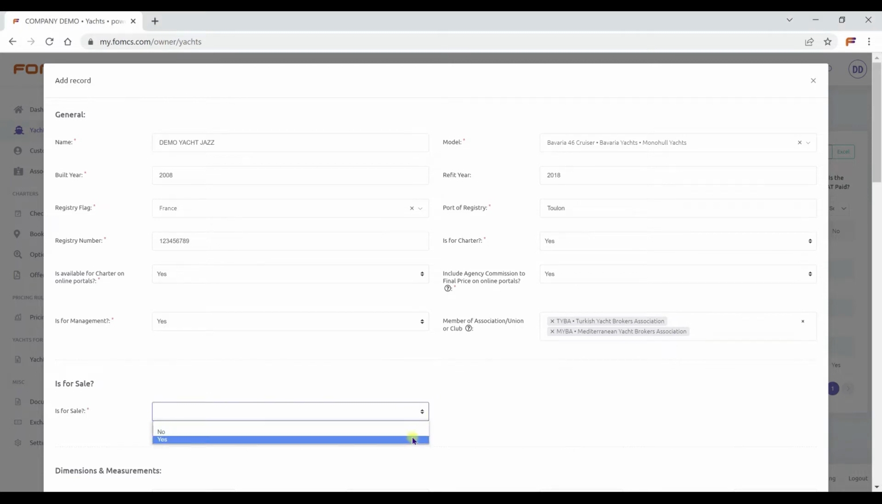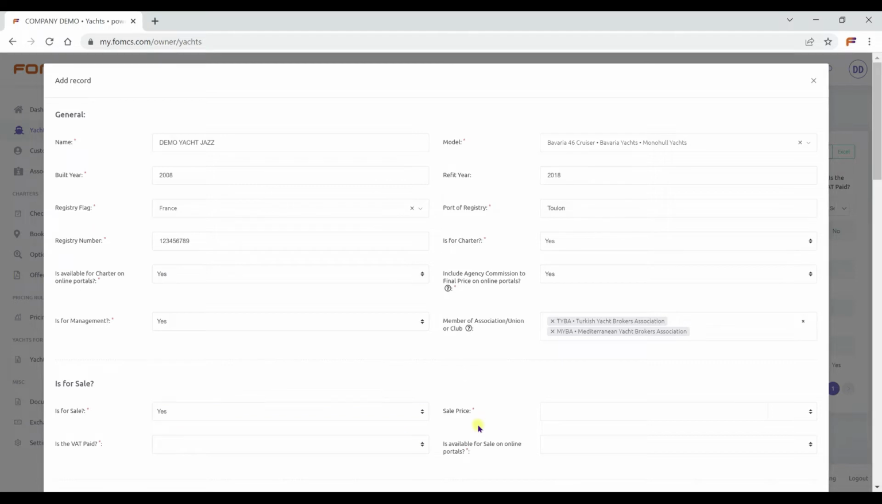Determine if the boat is for sale. Please note that if you select Yes, a new panel appears. Write the sale asking price. Select the currency from the list. Select if the VAT is paid or not.